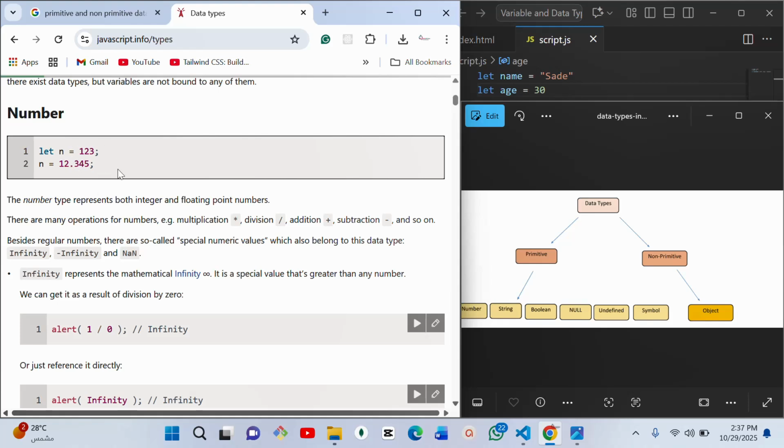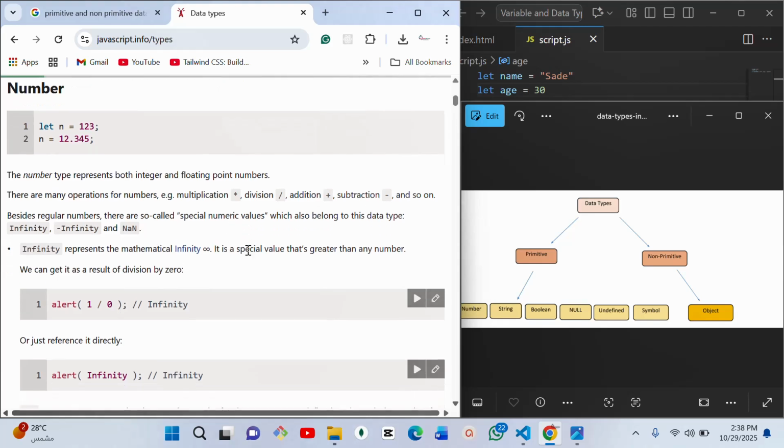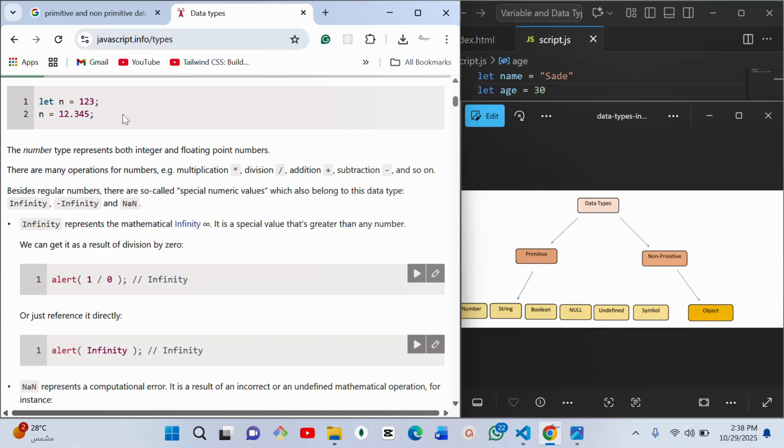Anything we call a number, a mathematical operation can be performed with it, like multiplication, division, addition, subtraction, and so on. Then you need to know that not just one, two, three, not just these digits are called number in JavaScript.